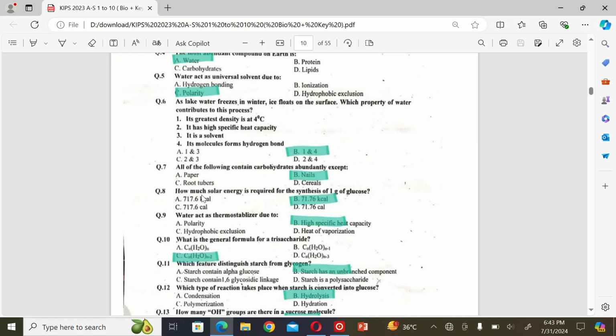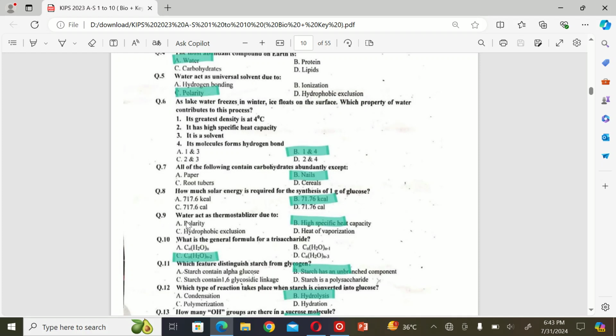The next MCQ is: how much solar energy is required for the synthesis of 1 gram of glucose? A. 717.6 calories, B. 71.76 kcal, C. 17.6 calories, and D. 71.76 calories. So the correct option is B.